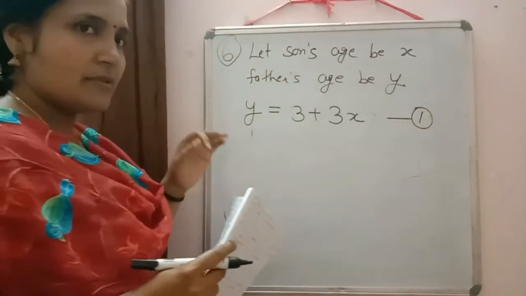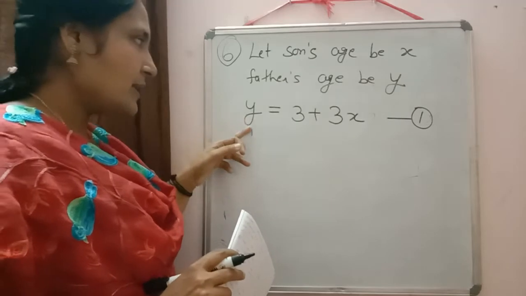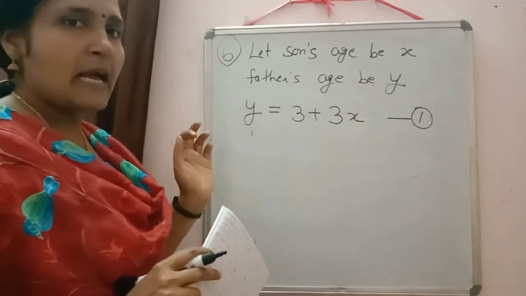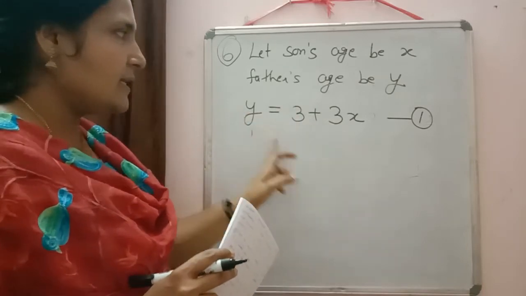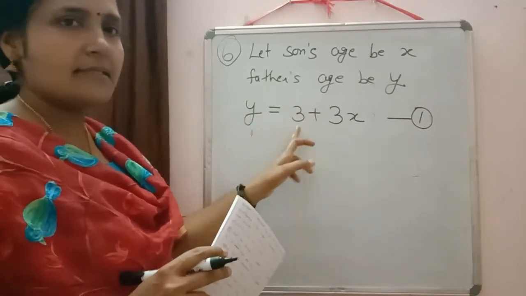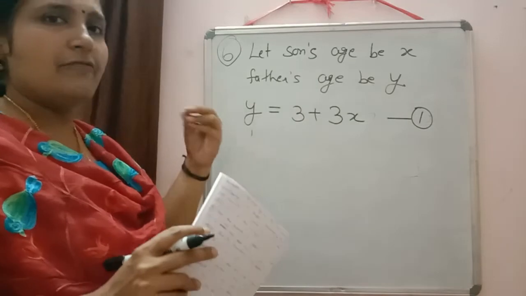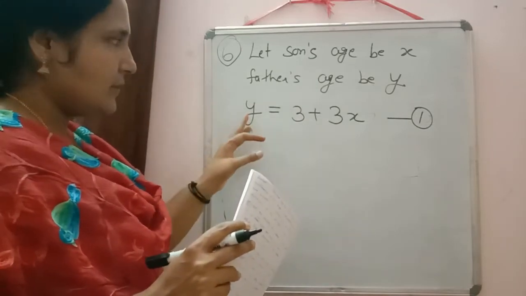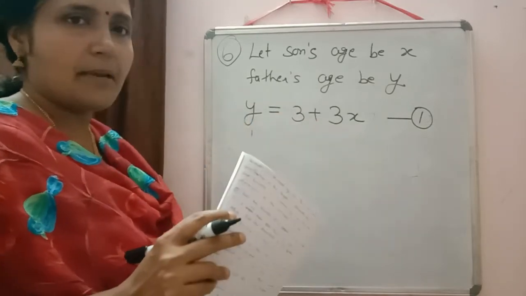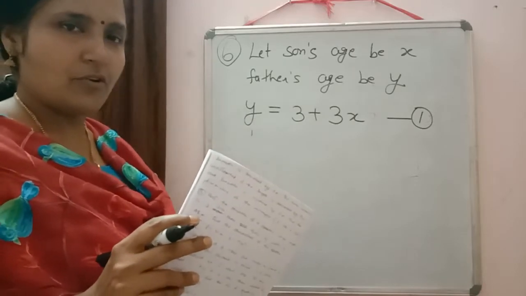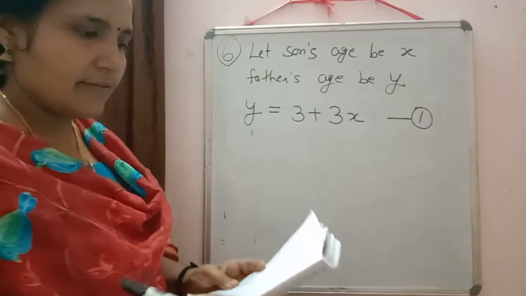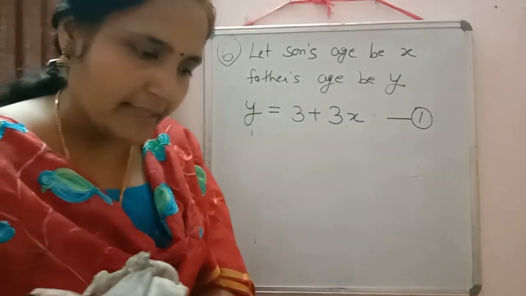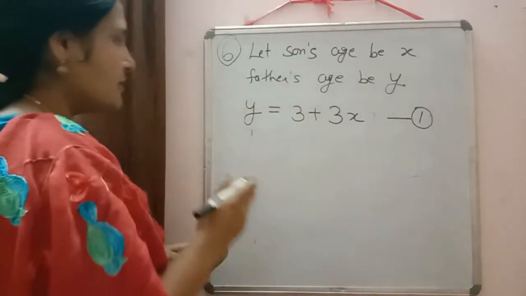If you want to use the elimination method, then you can shift this y also to the left hand side, then it will be 3x minus y plus 3 is equal to 0. If you want to use the substitution method, then you can write y is equal to 3 plus 3x. It depends on you which method you want to use. Now we can check what is the next information. 3 years hence. So first we will write after 3 years.